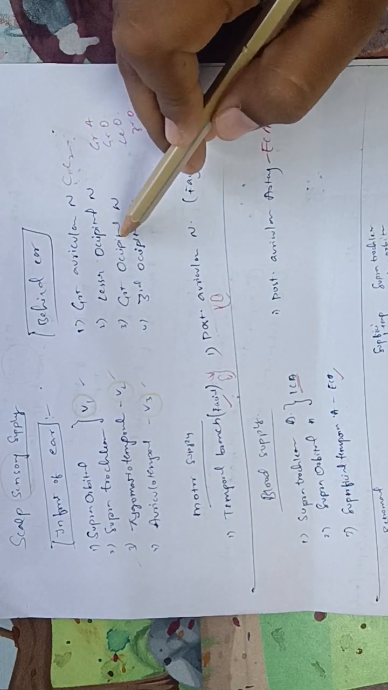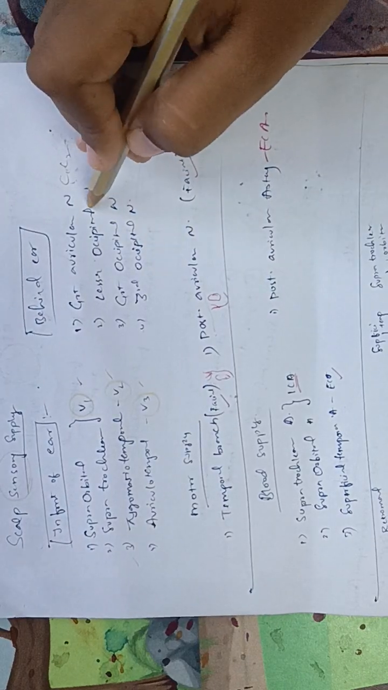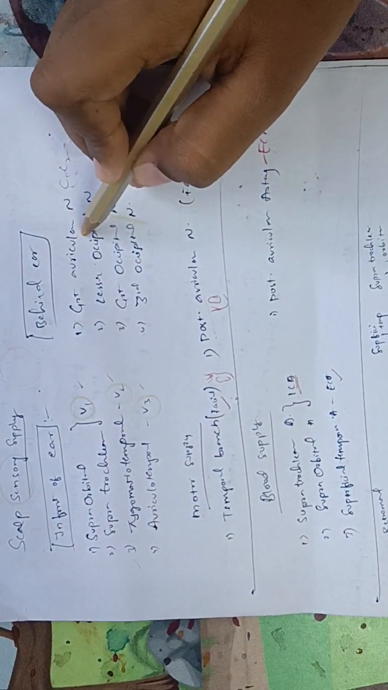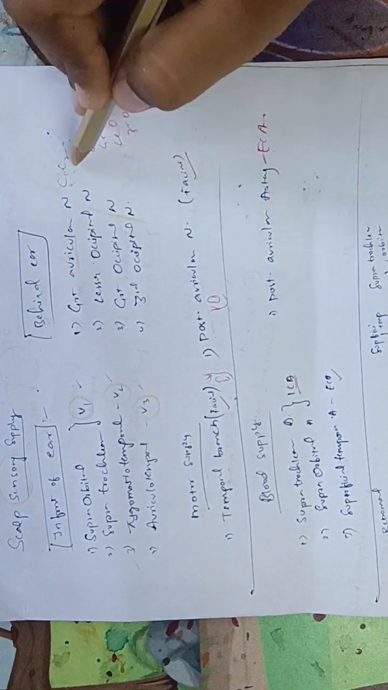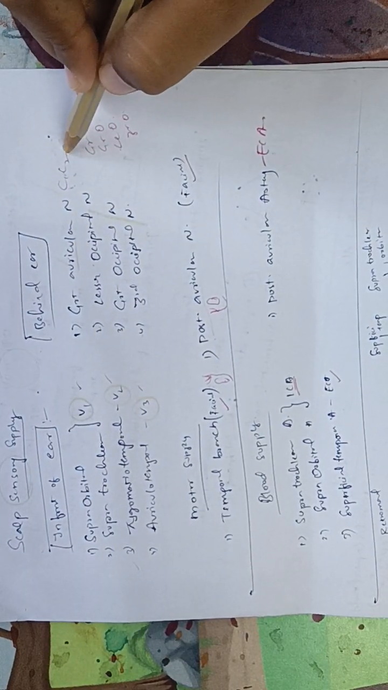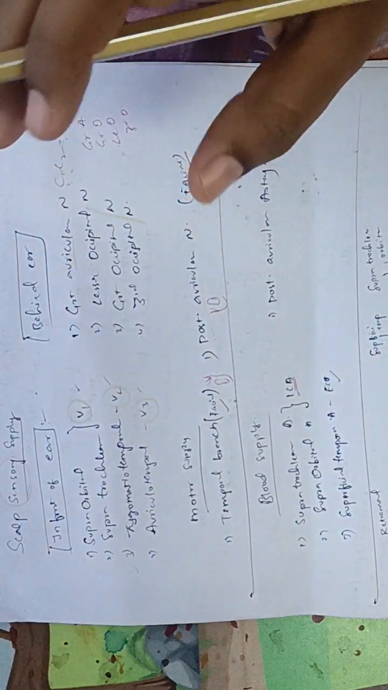This is the nerve supply in front of ear, and behind ear is greater auricular nerve, lesser occipital, greater occipital, third occipital, three occipitals and one auricular. Of course, behind ear, so the name greater auricular nerve. These are the branches from the C1, C2 cervical plexus. Okay, this is the nerve supply.